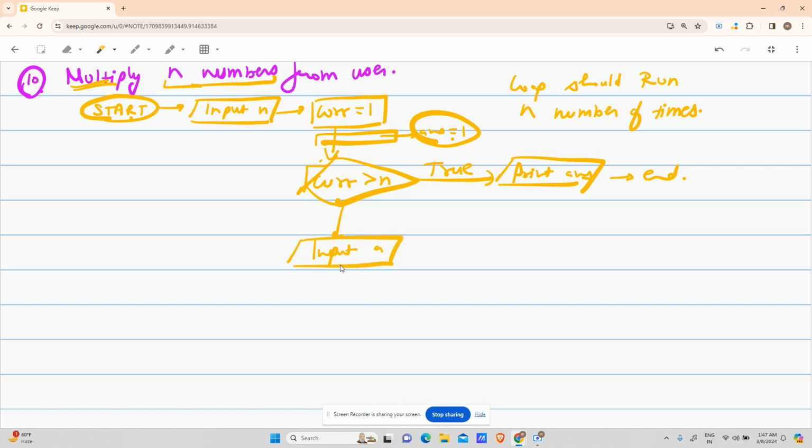I input A, right? Then my answer will become my answer multiplied by A. Answer equals answer multiplied by A, right? And after that, I will have to increment my current: cur equals cur plus 1 for the further steps, right? What if I miss this step? What if I miss cur equals cur plus 1?